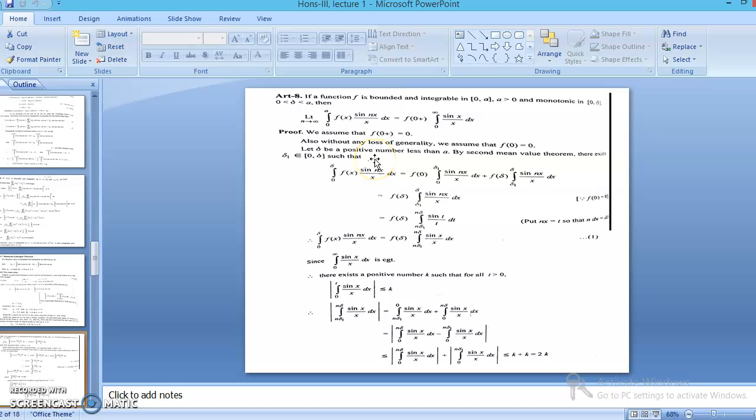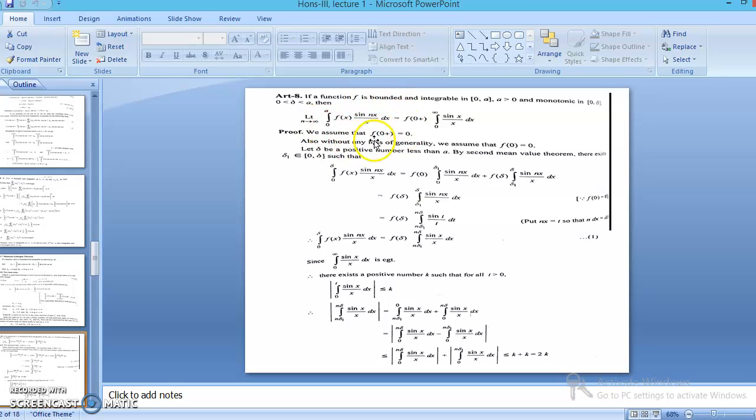Next article: if a function is bounded and integrable in the interval 0 to a, where a is a positive number, and monotonic in the interval 0 to delta, where delta lies between 0 and a, then the limit as n approaches infinity of the integral of f(x) sin nx by x dx is equal to this term. In this case also we are taking two cases.